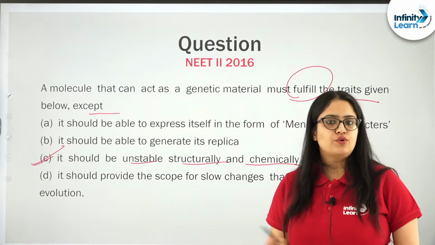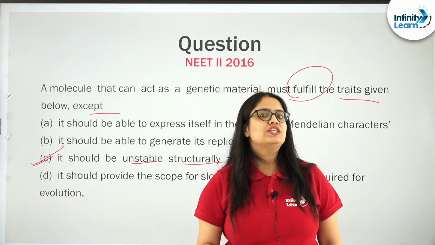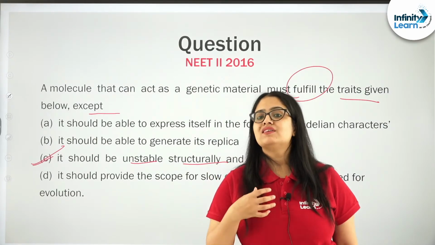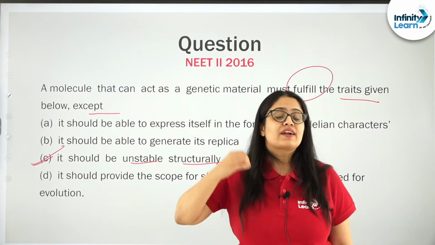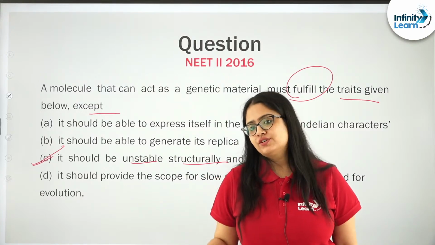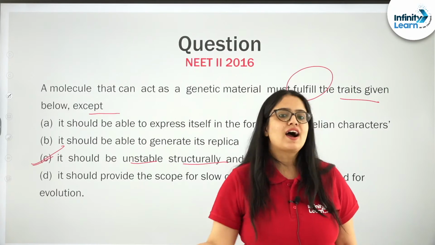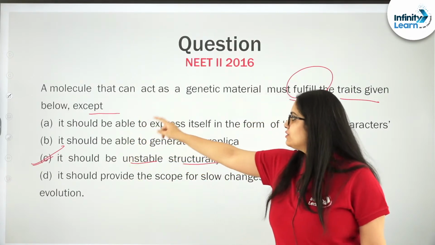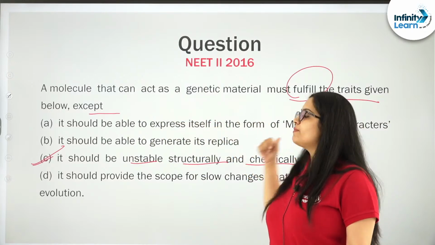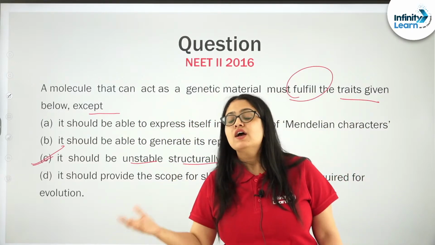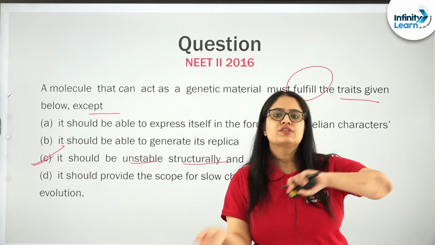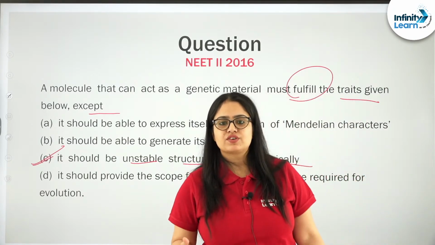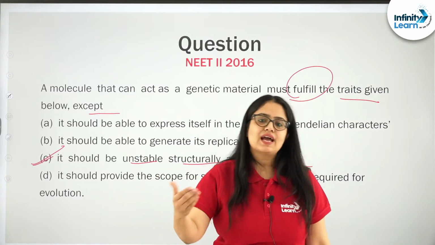No, no, no, no, no. The molecule that needs to act as a genetic material should be structurally and chemically stable, and that was in fact the only point on which DNA won the race and RNA was left behind, right. Other three, if I talk about being able to express itself in the form of Mendelian characters, that means from genetic information there should be formation of some or the other kind of protein that can form enzyme, etc. So, that is done by DNA as well as RNA.